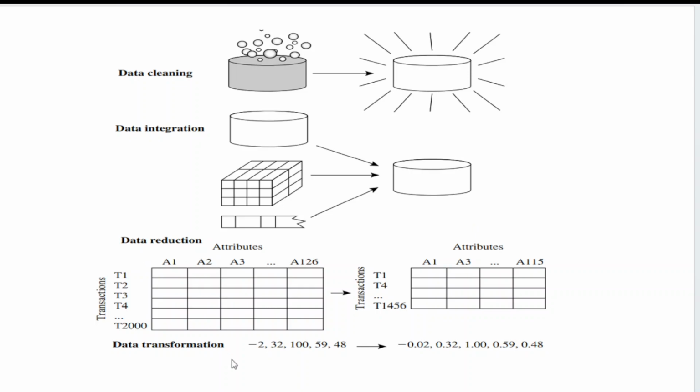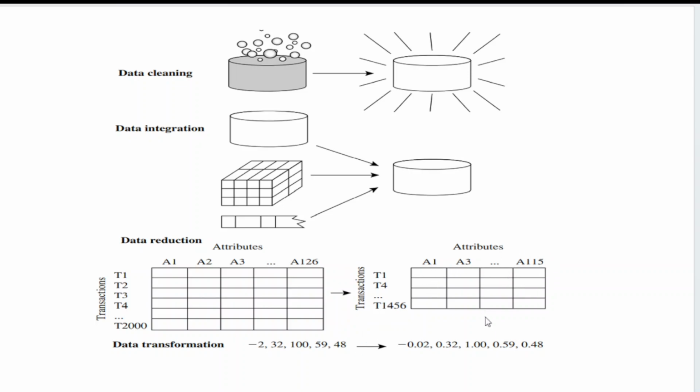Next one is data reduction. What is meant by data reduction? I am trying to reduce the number of rows and number of columns in my data set. See here, I have a lot of attributes like A1, A2, A3, and so on till A126 columns. And if you see the transactions, from T1 to T2000, 2000 transactions are there. So I am going to reduce my data here from A1 to A115.